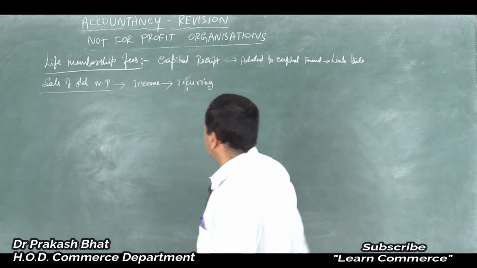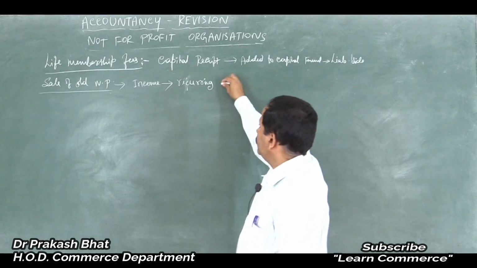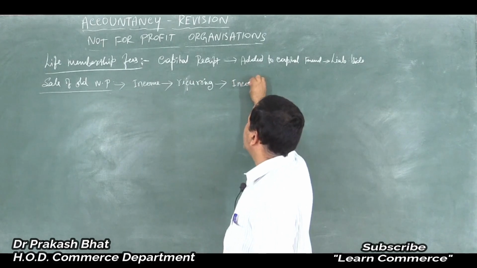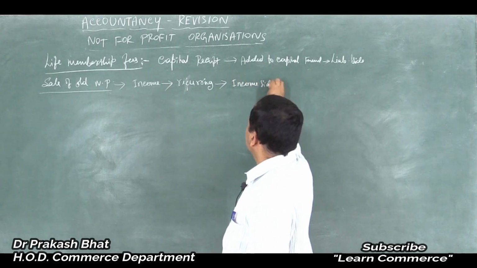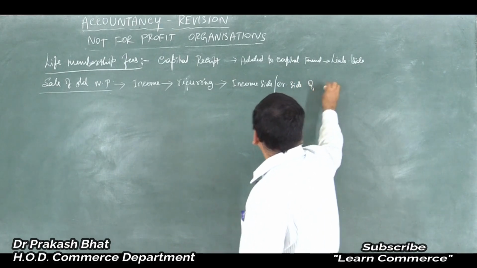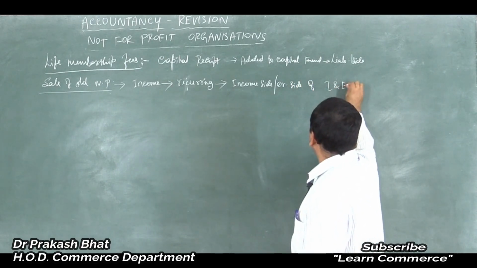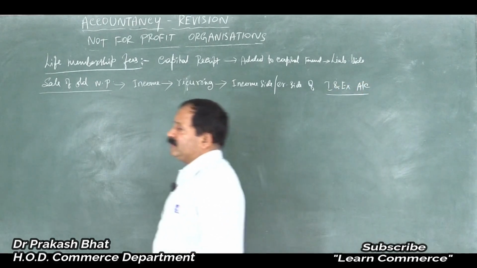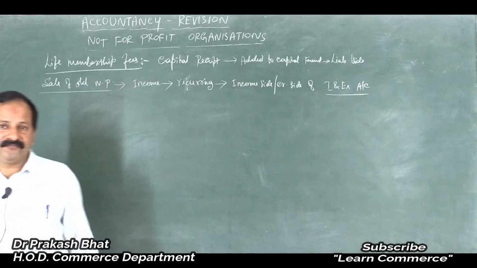Hence it should be entered on the income side or credit side of the income and expenditure account. Very, very simple, friends.